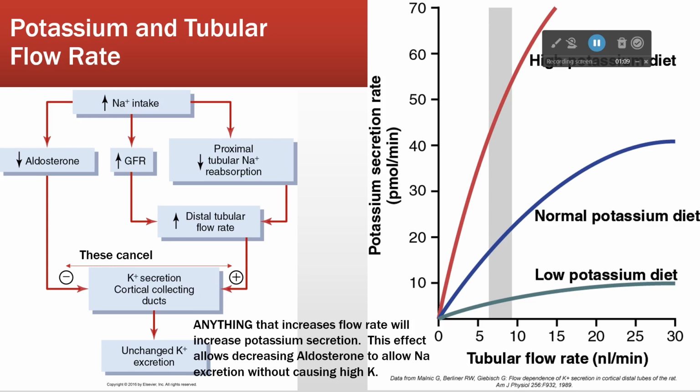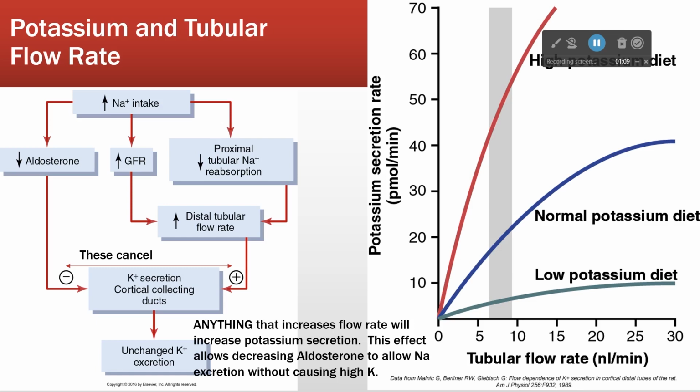So what that means, like, why am I going through this? Remember I said that aldosterone sits in the middle of sodium and potassium. This is what allows us to regulate our sodium intake separate from our potassium intake, because these two factors cancel out. So it means that when we decrease aldosterone because of an increase in sodium, we don't get an increase in potassium because of this canceling out.